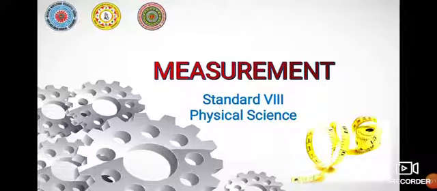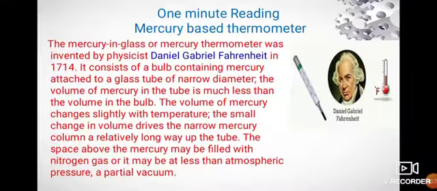Before we start the lesson, an interesting 1-minute reading for you all. Mercury based thermometer. The mercury in glass or mercury thermometer was invented by physicist Daniel Gabriel Fahrenheit in 1714. It consists of a bulb containing mercury attached to a glass tube of narrow diameter. The volume of mercury in the tube is much less than the volume in the bulb.